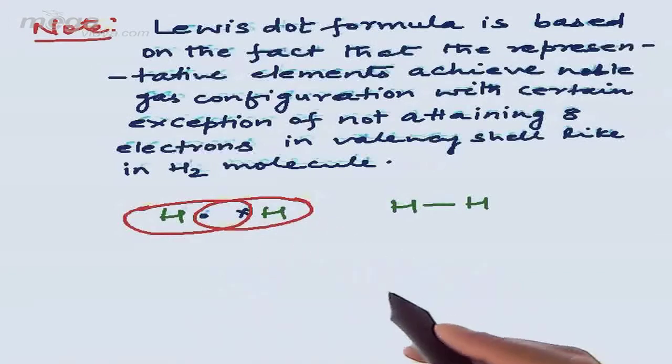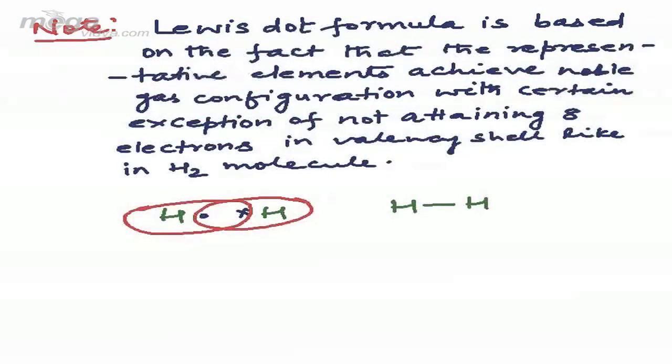But in most of the cases, we find that while writing a Lewis dot formula, the elements involved in the molecule gain noble gas configuration.